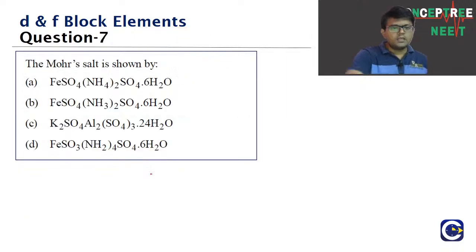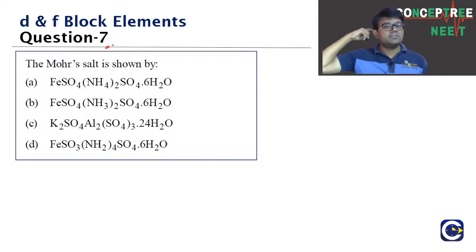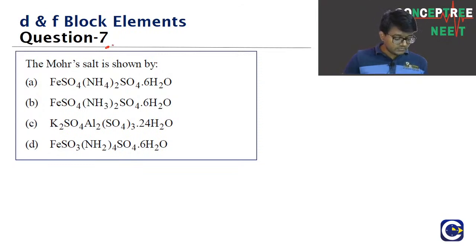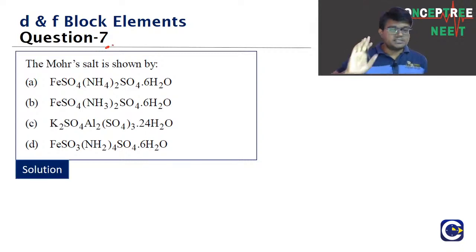Okay, let's move on to the next question, guys. We have the next chapter, coordination chemistry, but d-block and f-block elements can, to a large extent, form mixed salts, and one very popular example is Mohr salt. We can even have straight questions on the names of these mixed salts. Look at this, guys. What is the Mohr salt composition? Straight question.